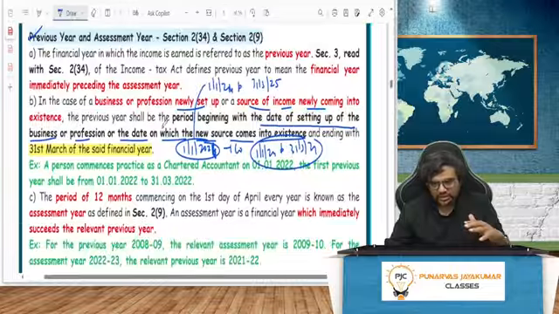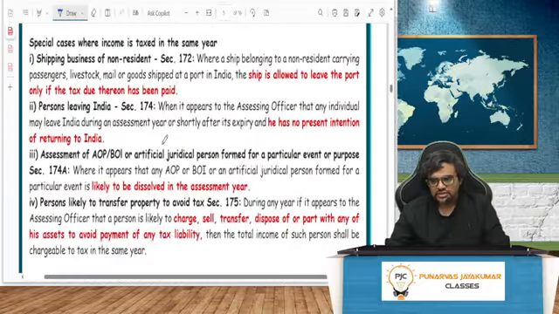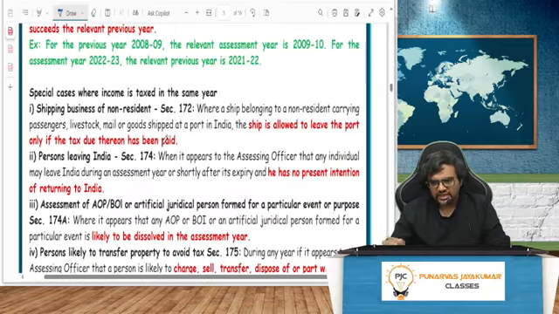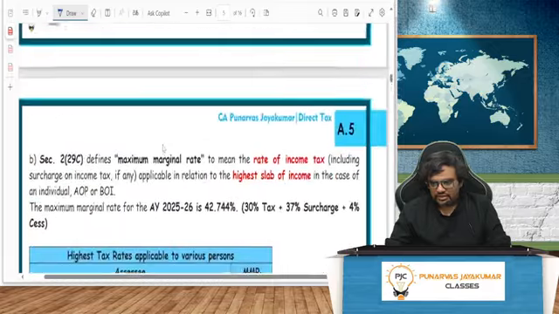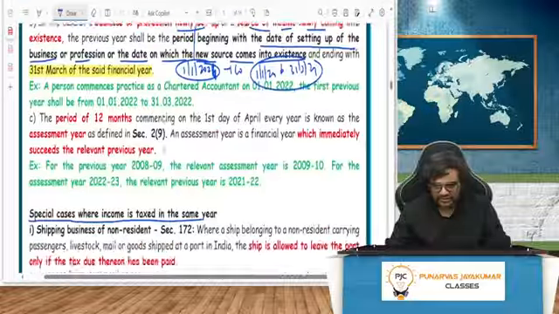Anyway, I told you one thing. In that year only, they are making previous year and assessment year the same. Means the income is assessed in the same year, which is that year. You see here, special cases where income is taxed in the same year. They're on page number A5. I still haven't done this average rate of tax. We'll come to that later.